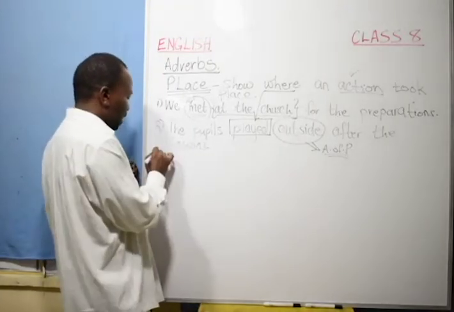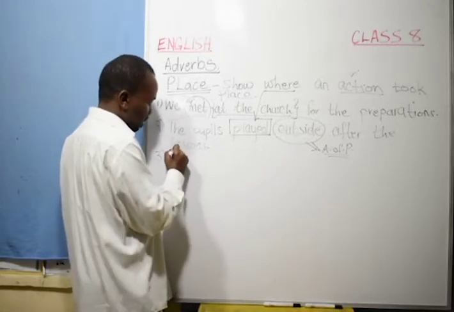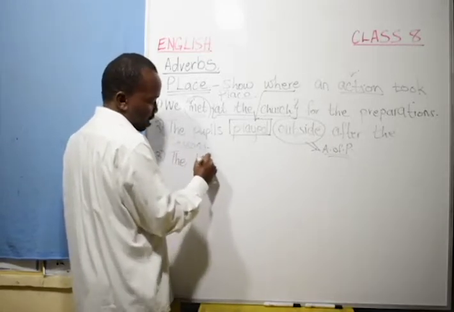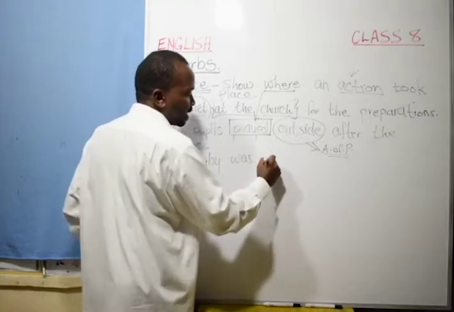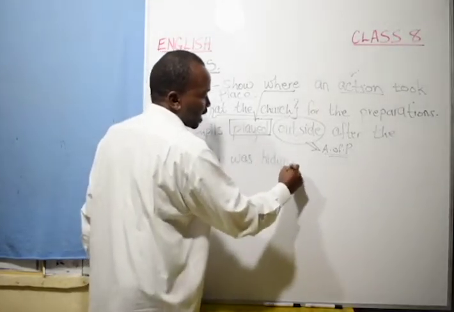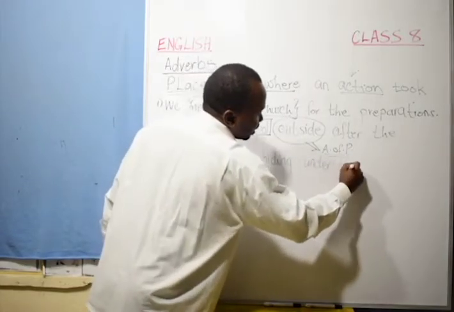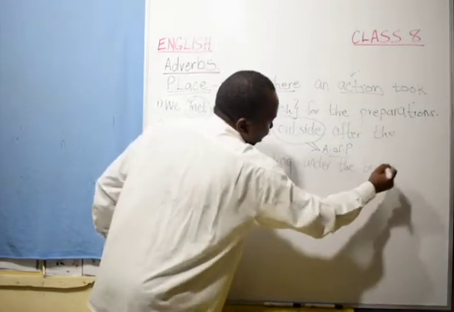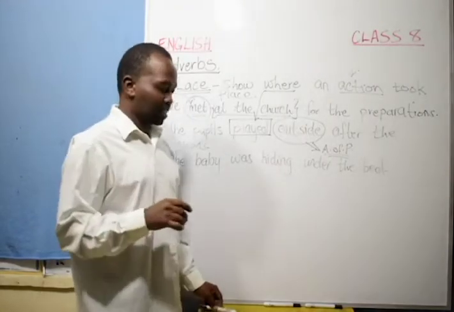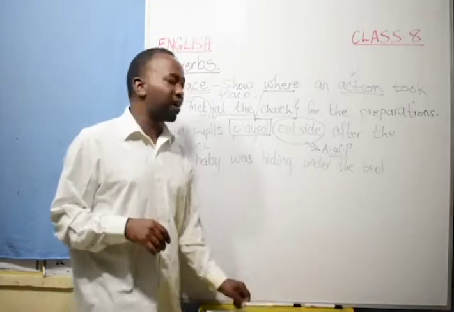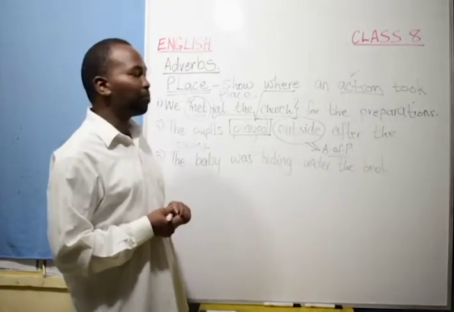Maybe we can have another, final example. The baby was hiding under the bed. Now, having looked at the first two examples, can any one of you try to give the adverb of place?